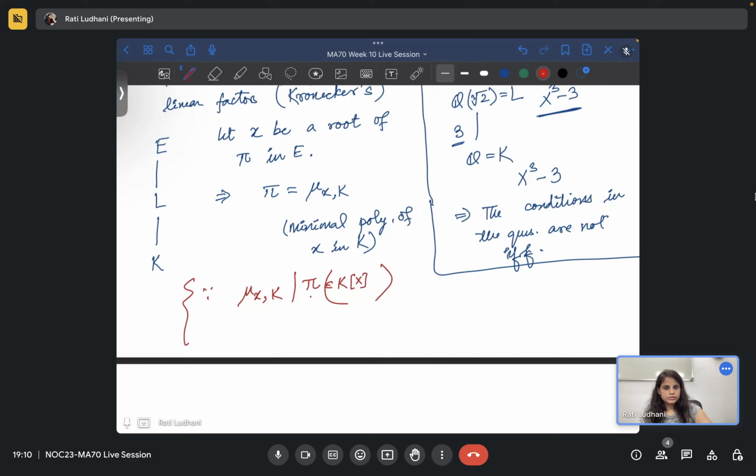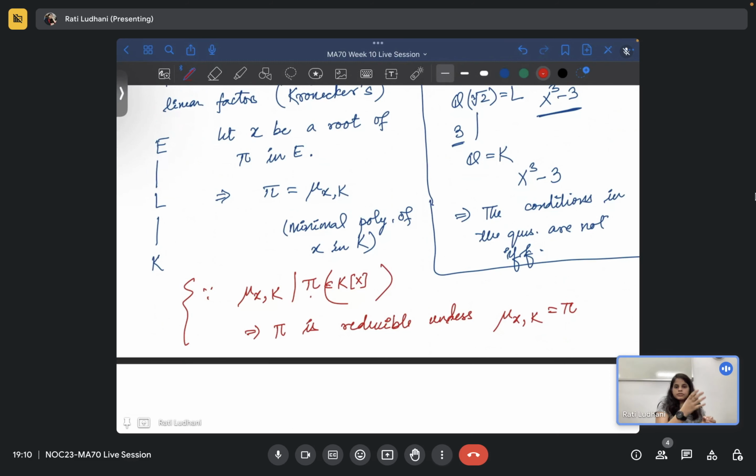Is that okay? Yes, ma'am. Okay, very good. So mu_x,k divides pi. That means pi is reducible unless mu_x,k is equal to pi, right?